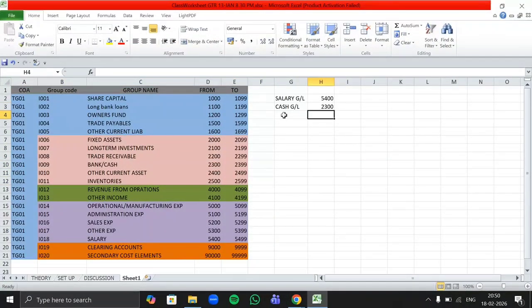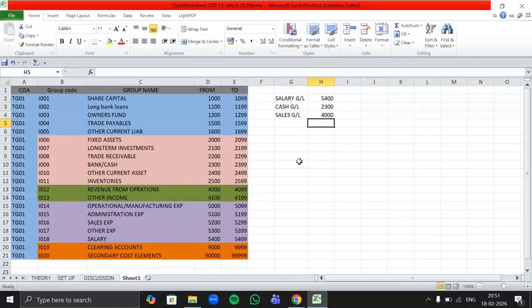Now we want our sales GL, sales revenue it is. So under which group we can create it? Revenue from operations. Exactly, 4000. So my sales GL will be under revenue from operations, and the GL number will be 4000. So 4000 to 4099. In between you can take whatever number you want, but we should follow the chronological order.